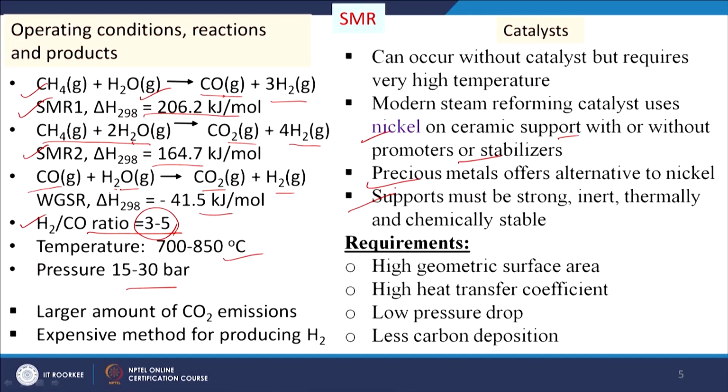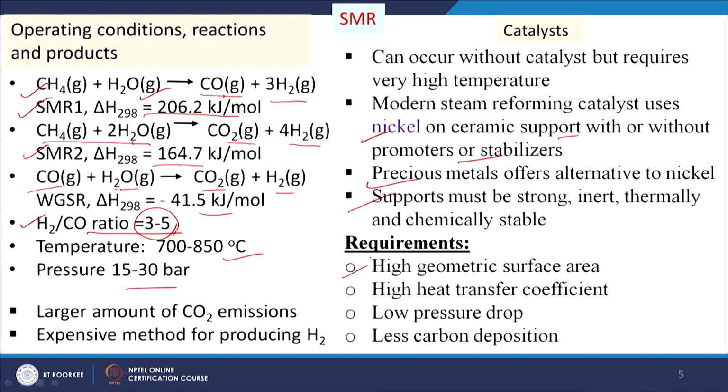chemically stable. So, these are the catalysts for this reaction, and it requires high geometric surface area and high heat transfer coefficient, low pressure drop and less carbon deposition. So, during this process carbon deposition takes place, and the catalyst should have that property where low carbon deposition will be achieved.